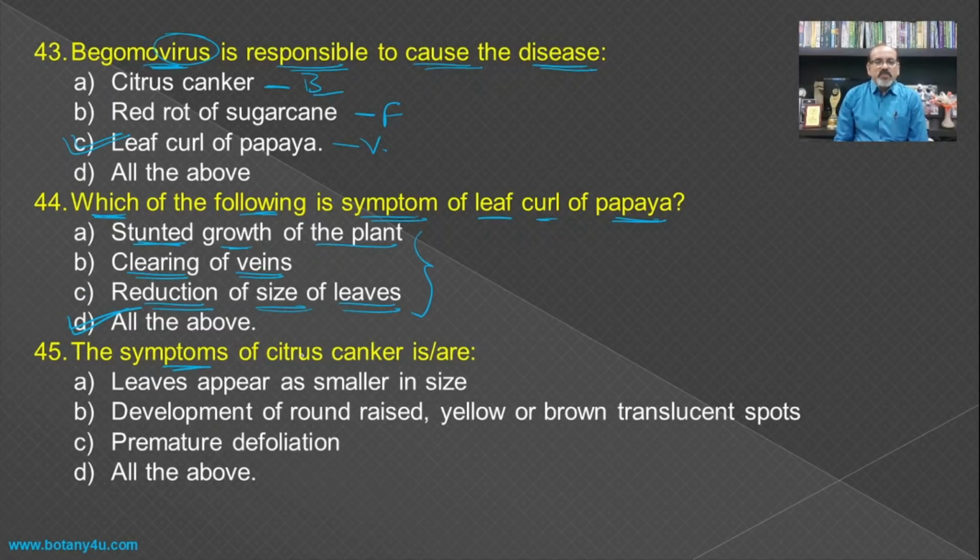The symptoms of citrus canker are the leaves appear smaller in size, then development of round raised yellow and brown translucent spots, and premature defoliation, means leaf fall. So again all these three are the symptoms of the citrus canker, and hence all the above becomes the answer.